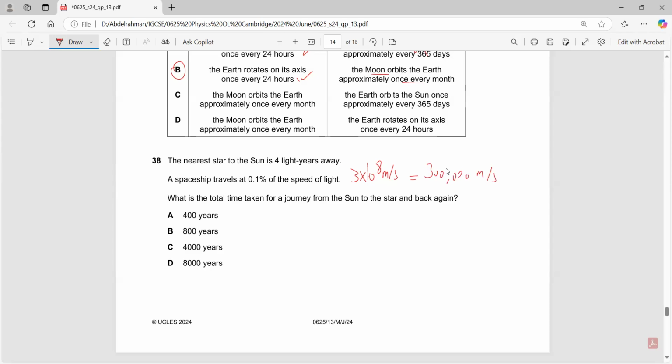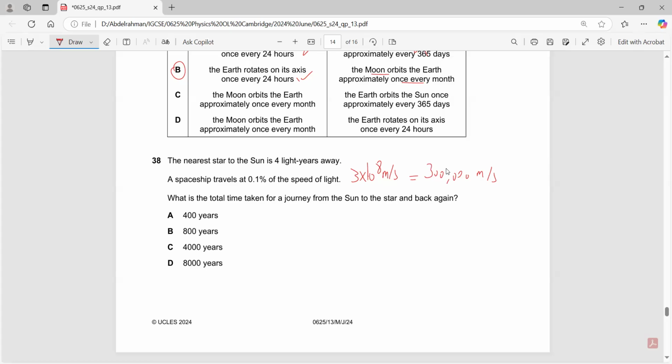So now you have the speed. Do I have the distance? Well, you do actually have the distance, which is 4 light years away. This would actually be quite a complicated way of solving this question.